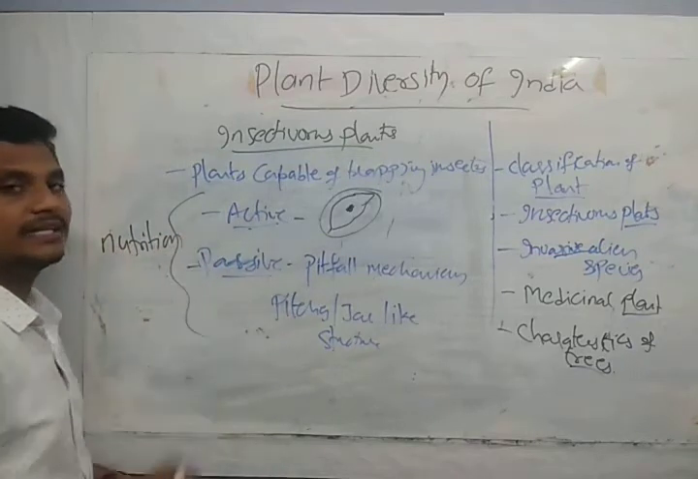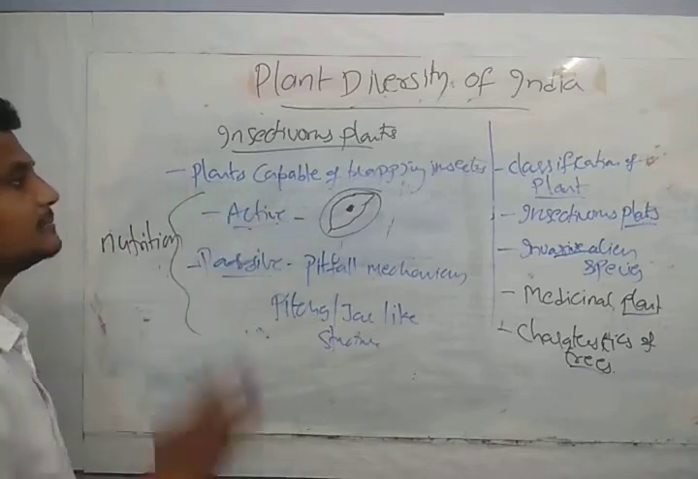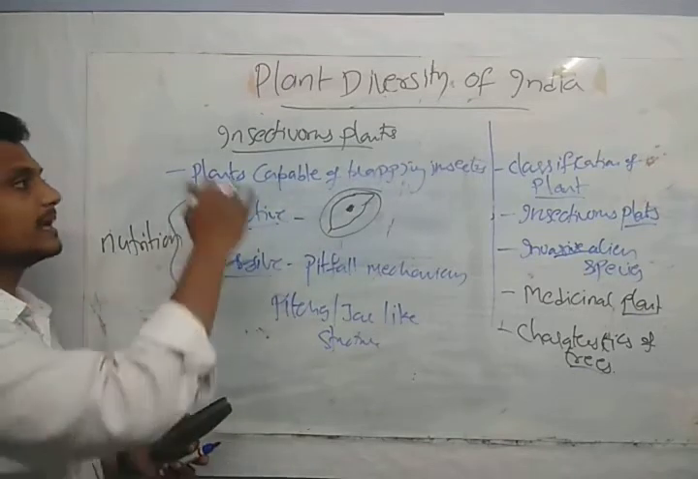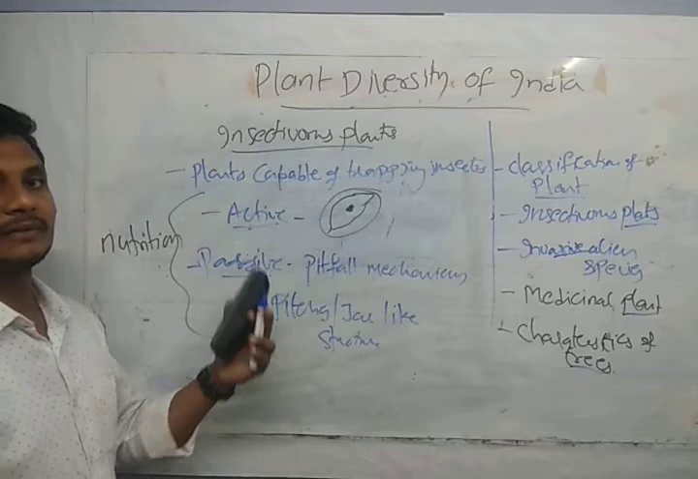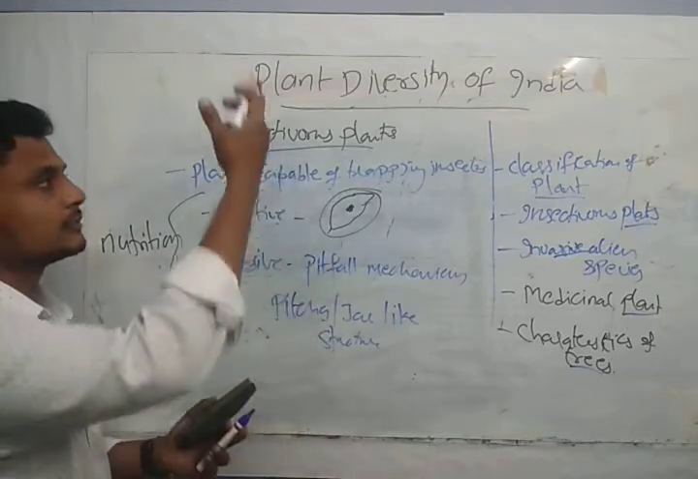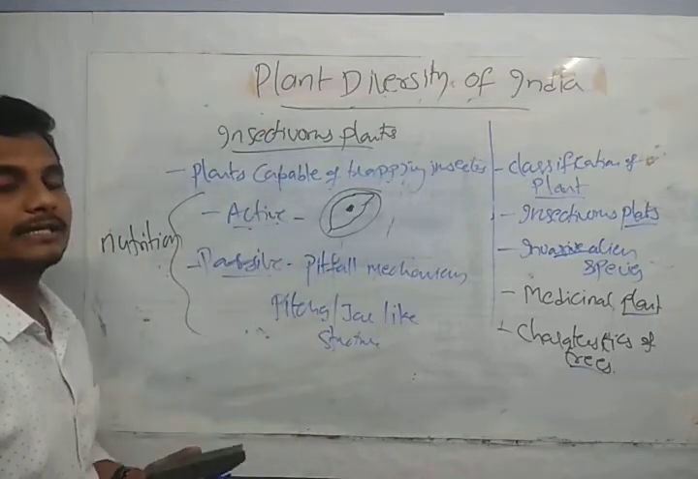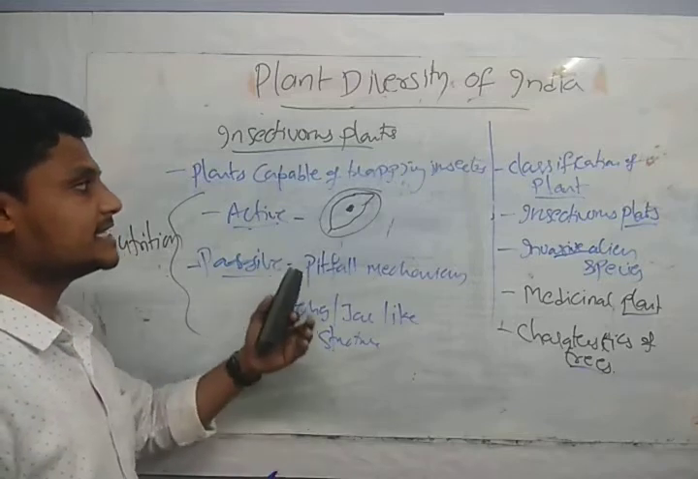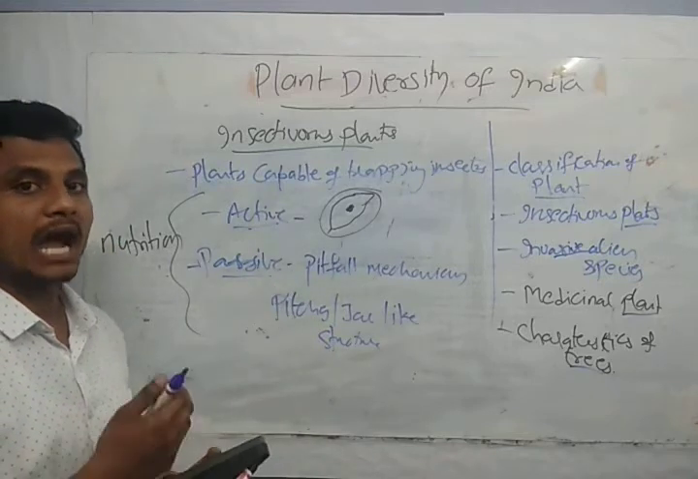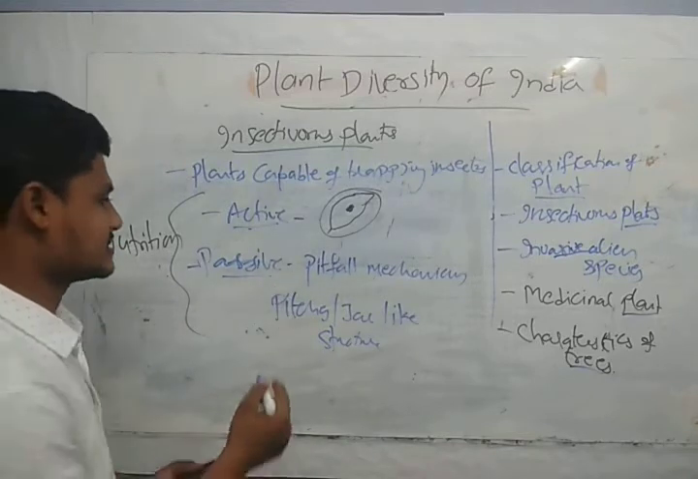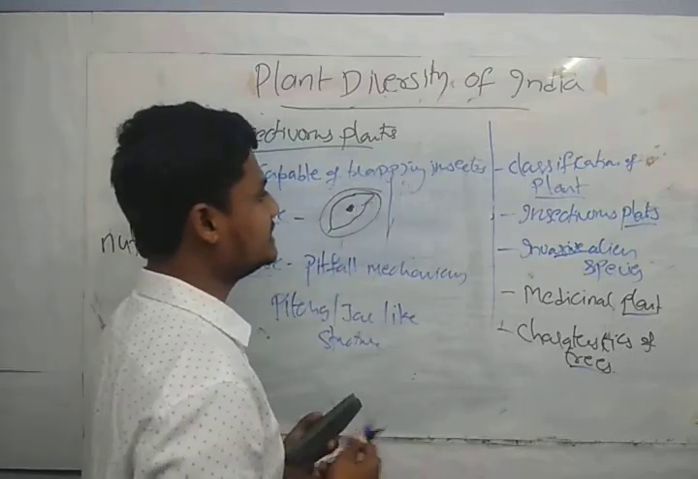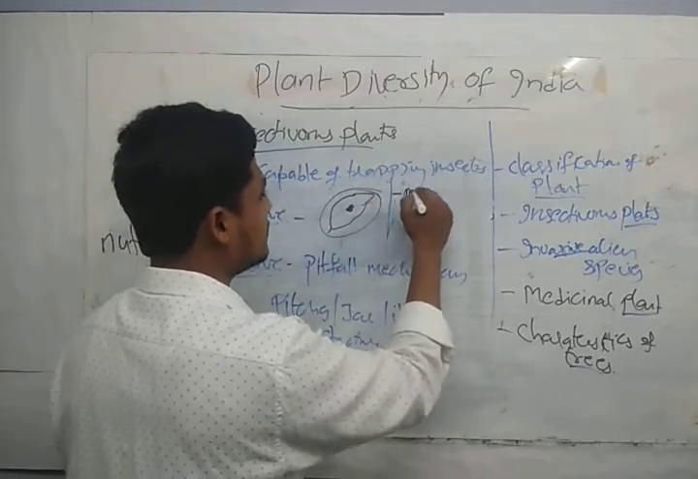Okay, so what is the need for this type of nutrition mechanism? Even though plants get nutrients from the soil and energy from sunlight, a few plants, these insectivorous plants, live on marshy lands. They have their habitat in marshy areas.